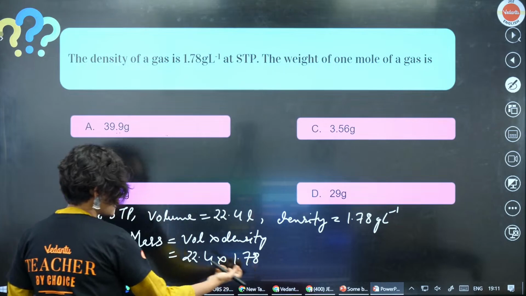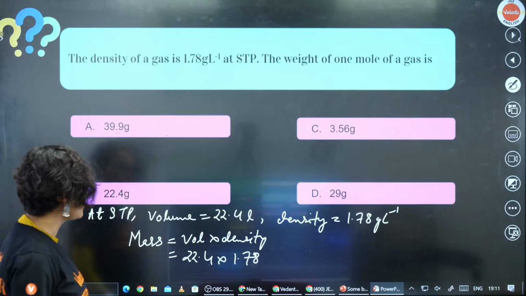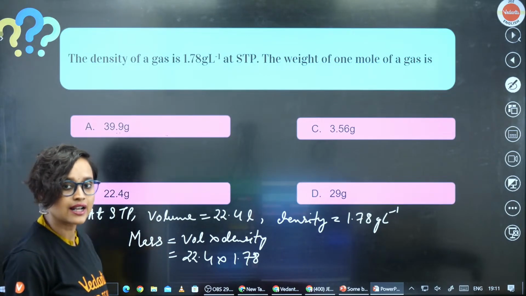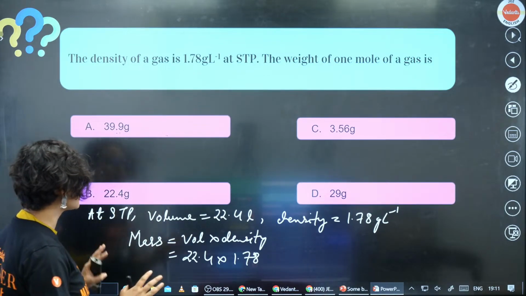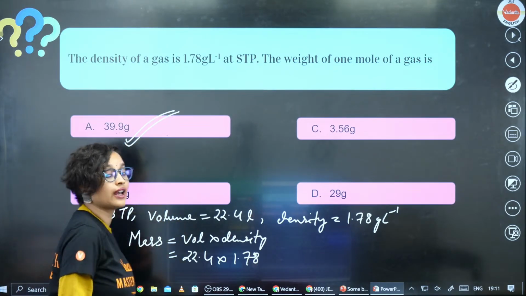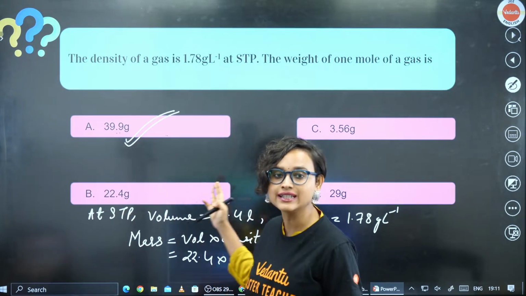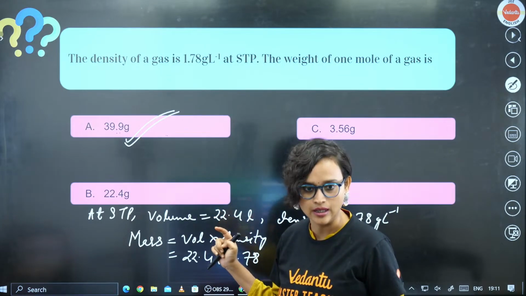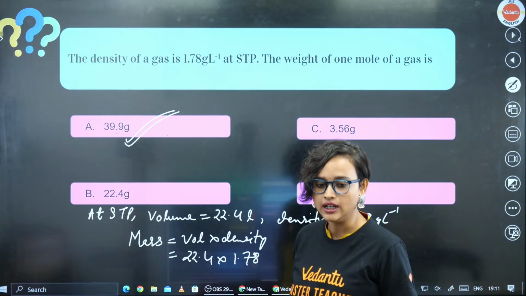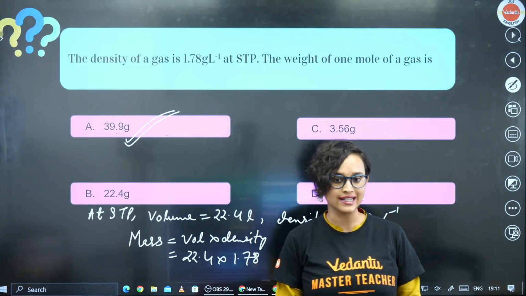If I consider this 2 and this 20, the answer should be around 40. I think the answer has to be almost about 40. So I think option A makes sense because 39.9 is almost 40. So I think this is the correct answer. What do you all say? Calculate and let me know if this is correct, guys.